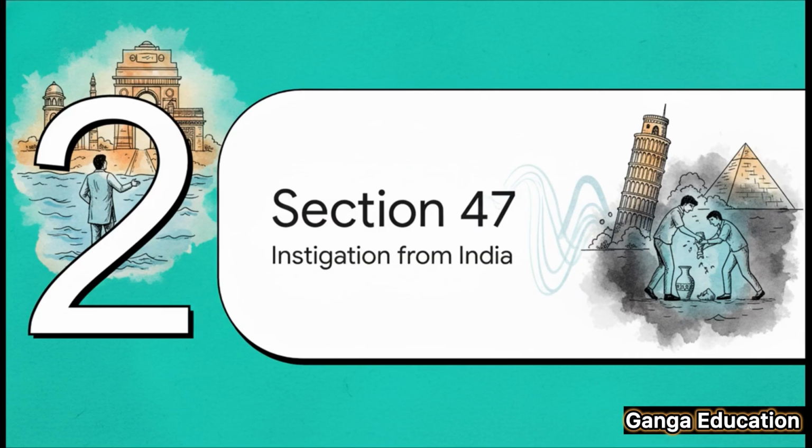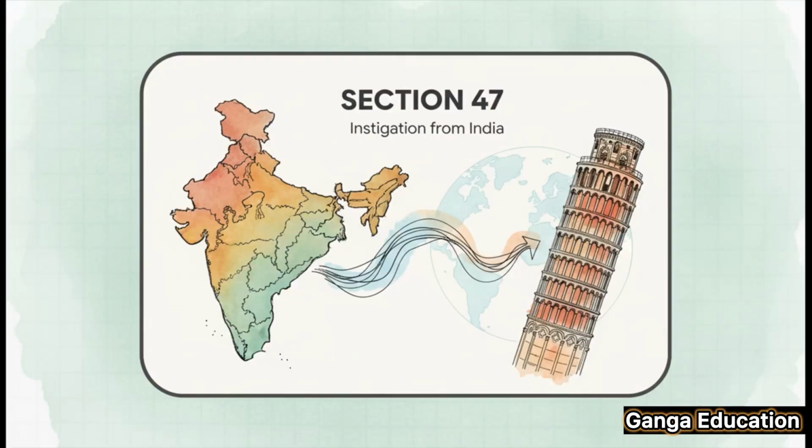Okay, let's break down the first scenario, which is handled by Section 47. This section comes into play when the person who is abetting the crime, the instigator, is physically present in India, but the crime itself is committed outside of India. So, let's get right to it.